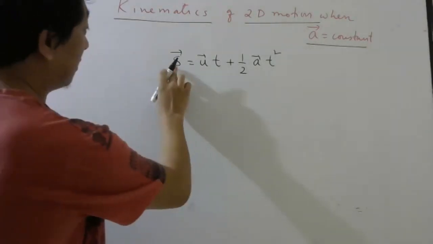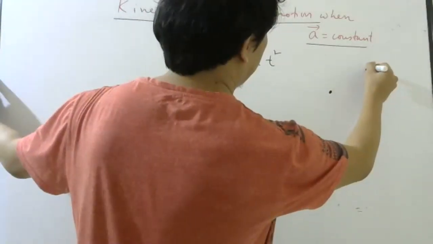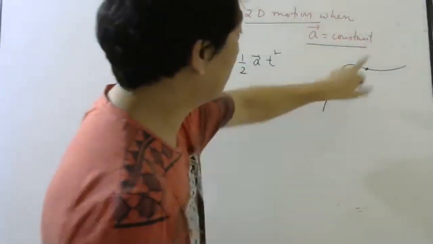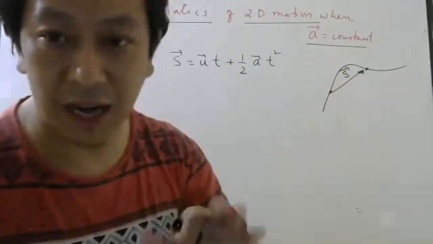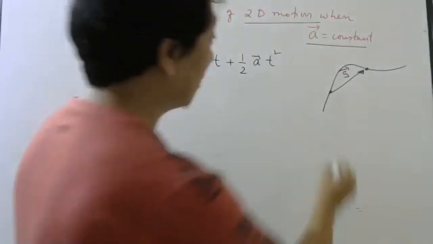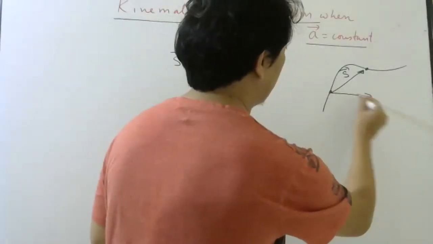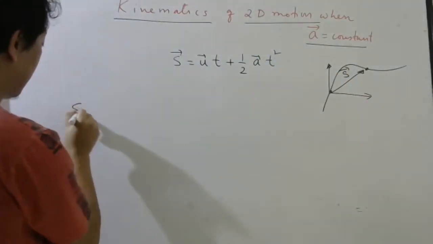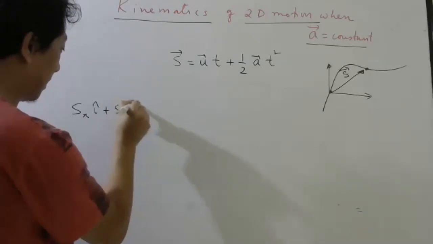So this displacement vector. Let us say the particle went from here to here. This is the path, and it went from here to here. Then this is your displacement vector, which you can write as delta r bar. Then I can take components of that, one component here, one component here. And then this vector I can write as Sx i cap plus Sy j cap.